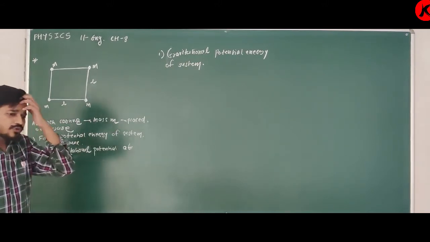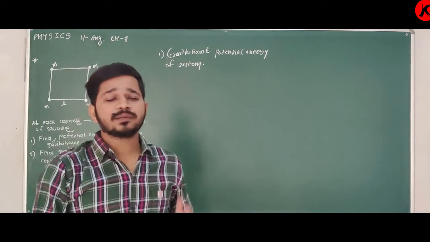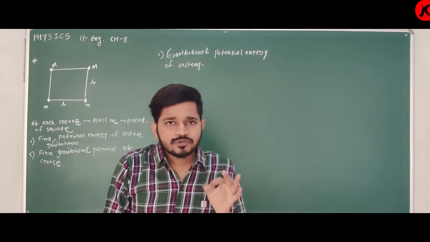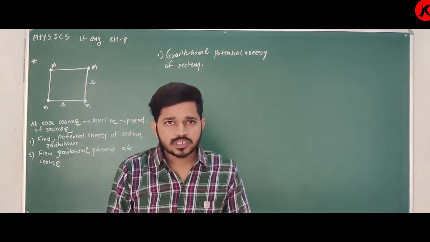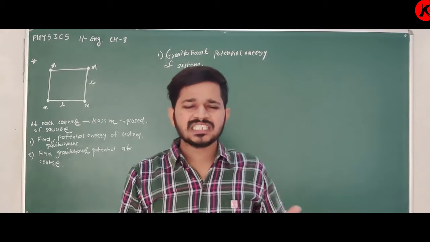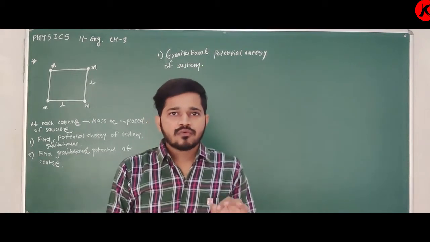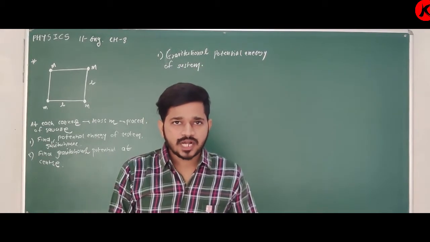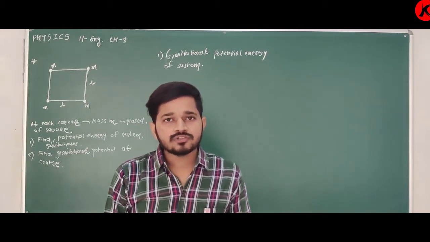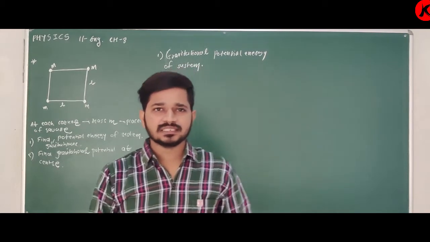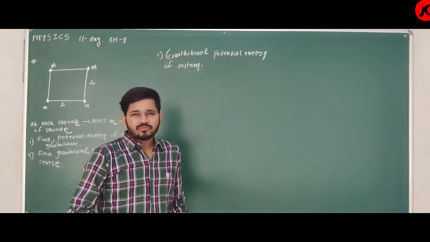Yes, how to find gravitational potential energy? Remember, whenever you are asked to find gravitational potential energy for a system of masses, the first step is to identify the number of pairs between masses. What is the meaning of number of pairs between masses?